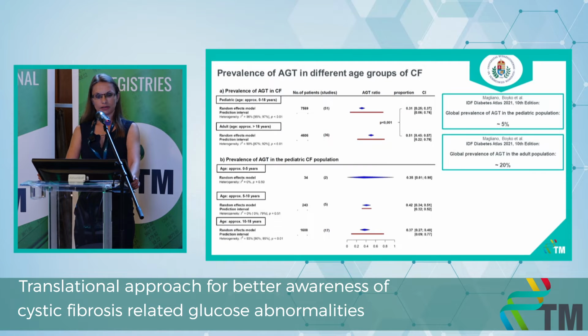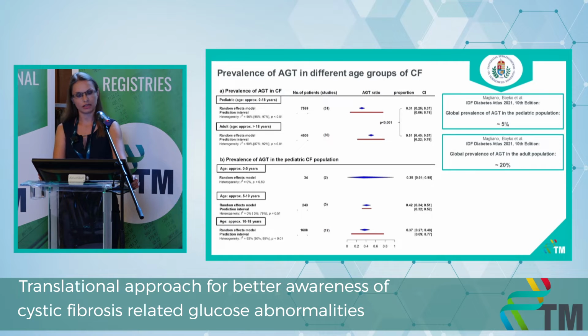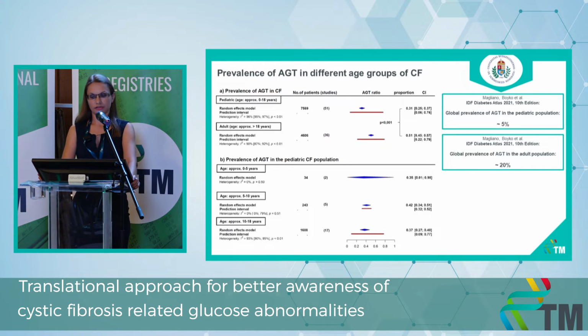Firstly, we examined the prevalence of abnormal glucose tolerance in different age groups of cystic fibrosis. According to our results, the prevalence is 31% in the pediatric population, which significantly increases during adulthood, reaching 51%. Comparing these proportions to the prevalence of abnormal glucose tolerance in an age-matched general population, according to the International Diabetes Federation, the prevalence of abnormal glucose tolerance is 6 times higher in the pediatric cystic fibrosis population and 2 times higher in the adult cystic fibrosis population.